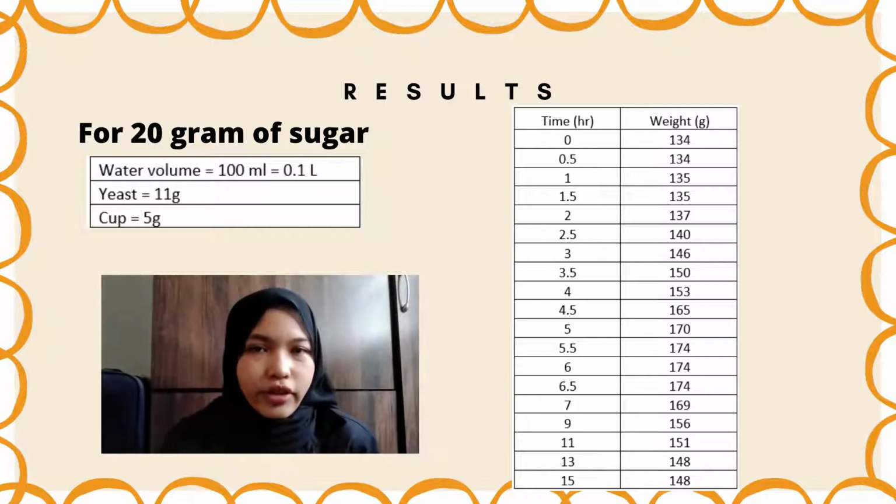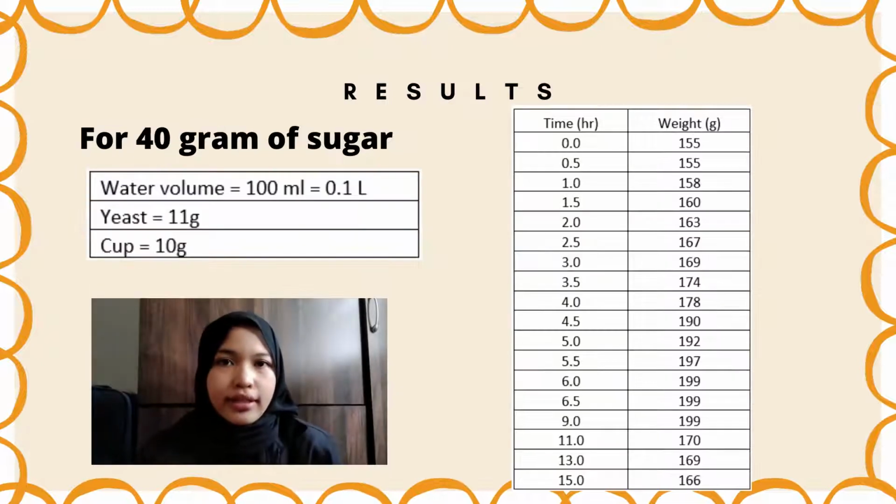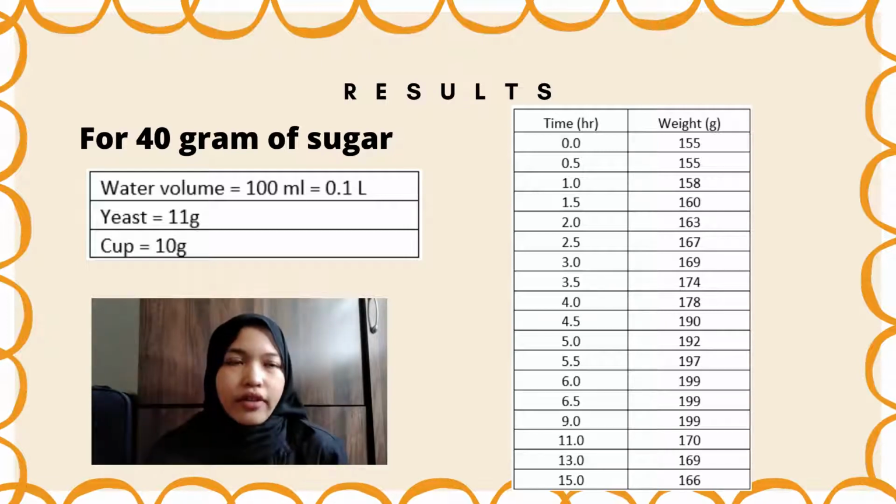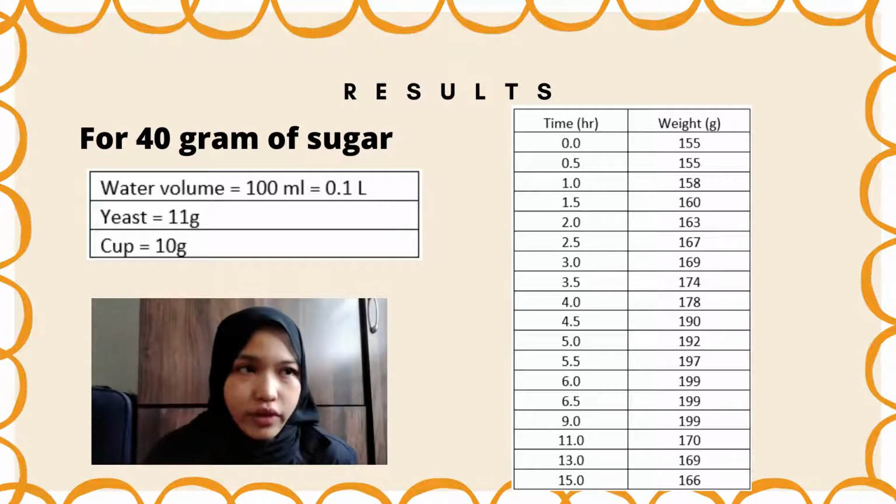At the time 15 hours, the weight of the mixture is 148. Next is the result of 40 gram of sugar. The water volume we use for this part is also 100 milliliter, with 11 gram of yeast and 10 gram of cup. At the initial time 0, the weight of the mixture is 155 grams.